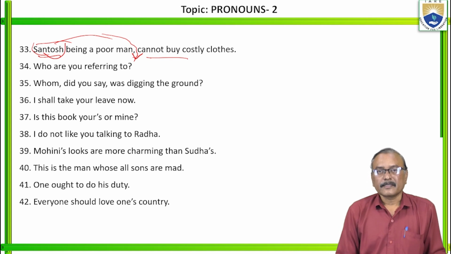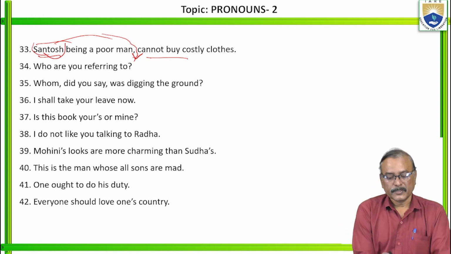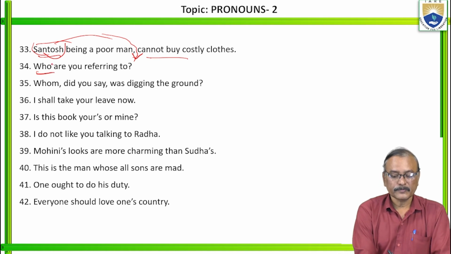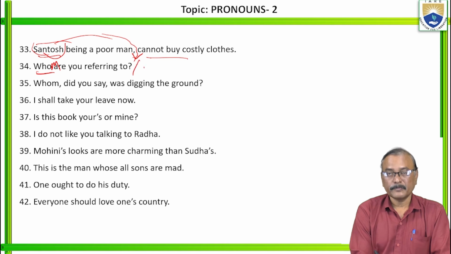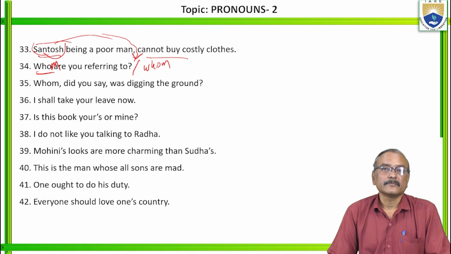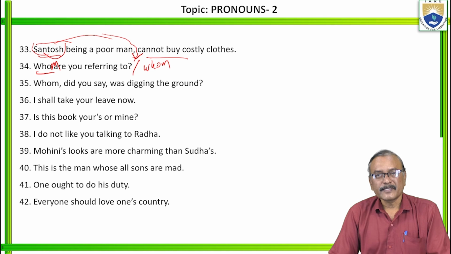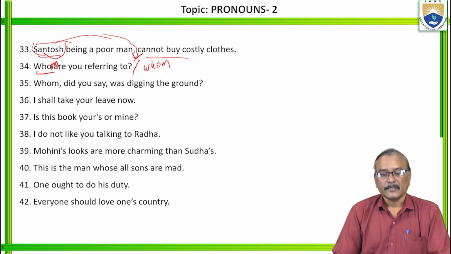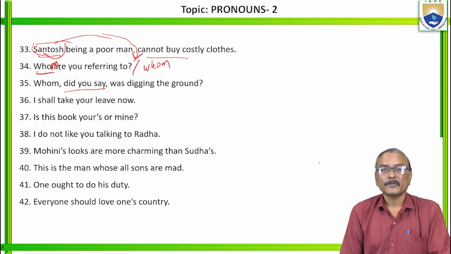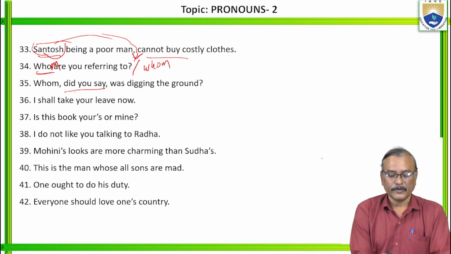Right? Next, who are you referring to? It should be "You are referring to whom?" It should be whom. Whom are you referring to? Right? Whom did you say was digging the ground? This is not the main part of the sentence. So what is the actual sentence? Whom was digging the ground? Is it right? No. So here it should be who. In the place of whom, it should be who.